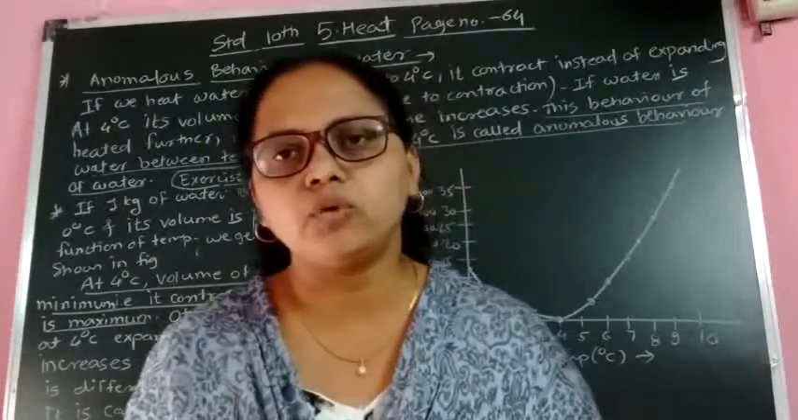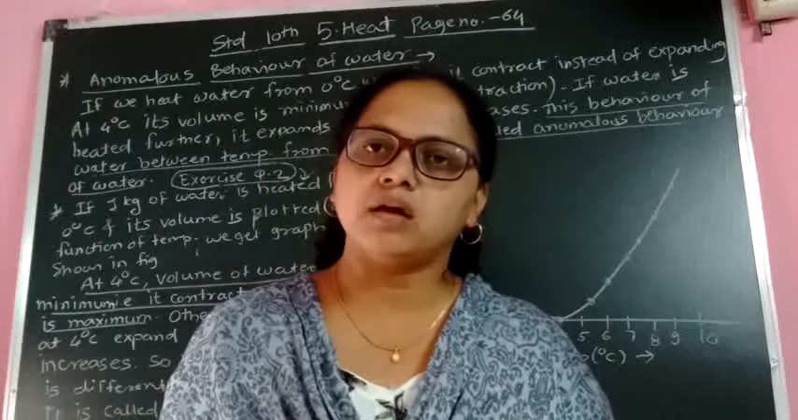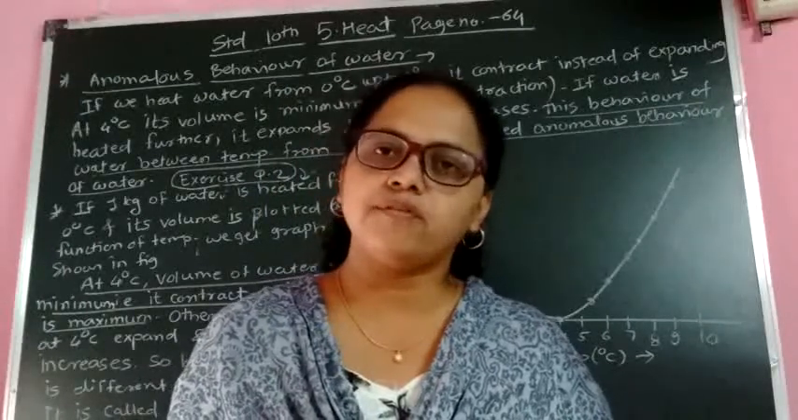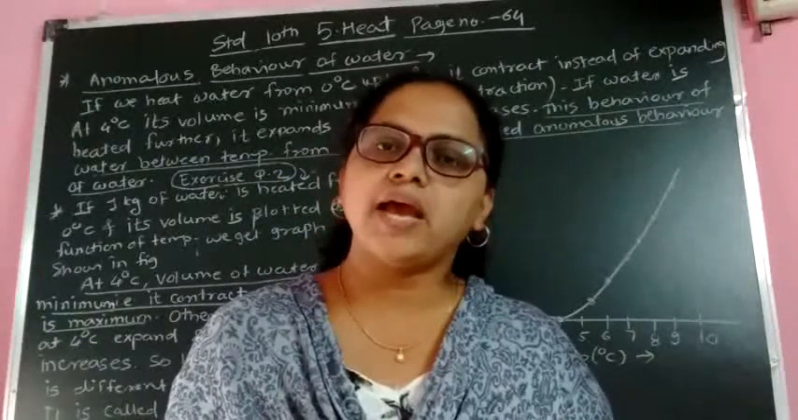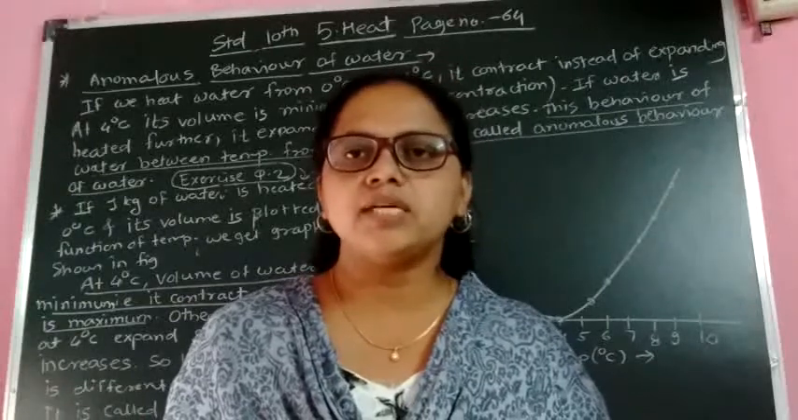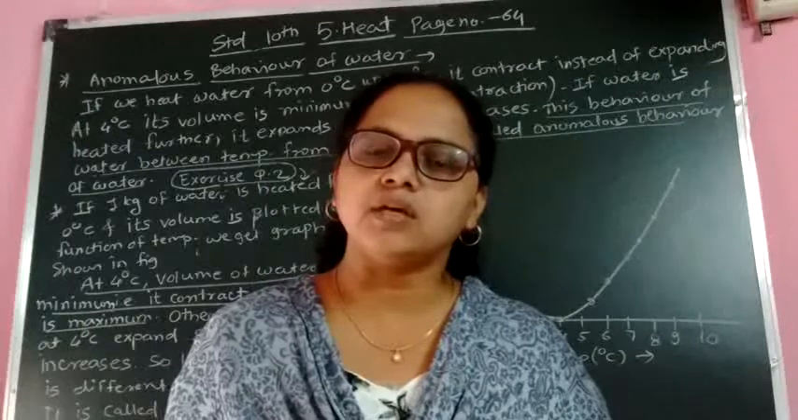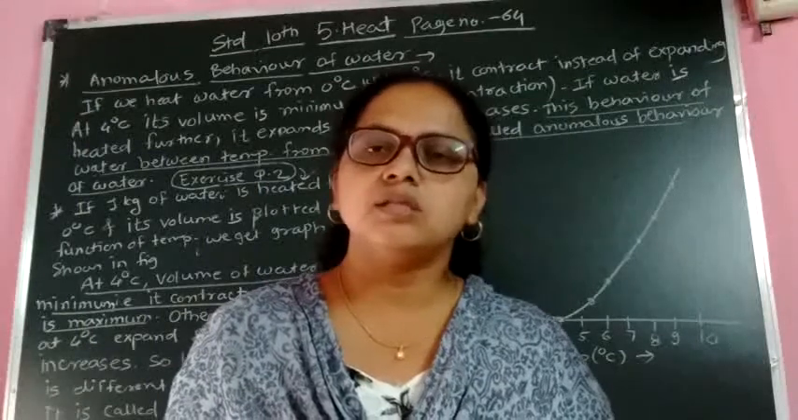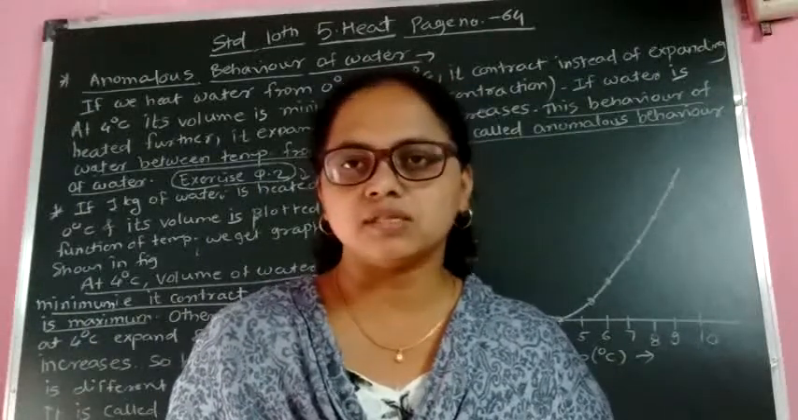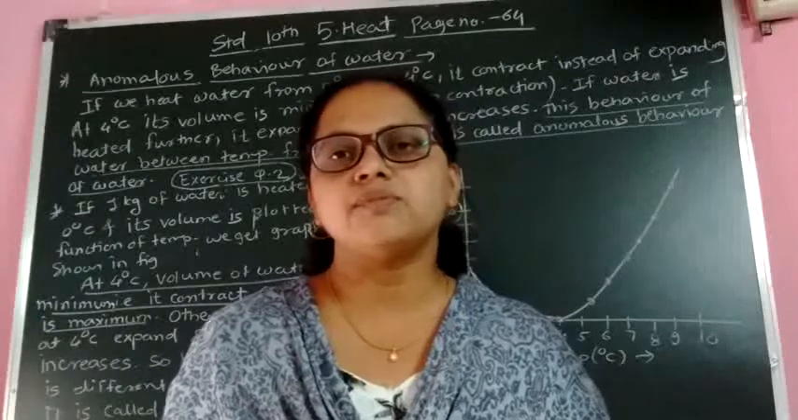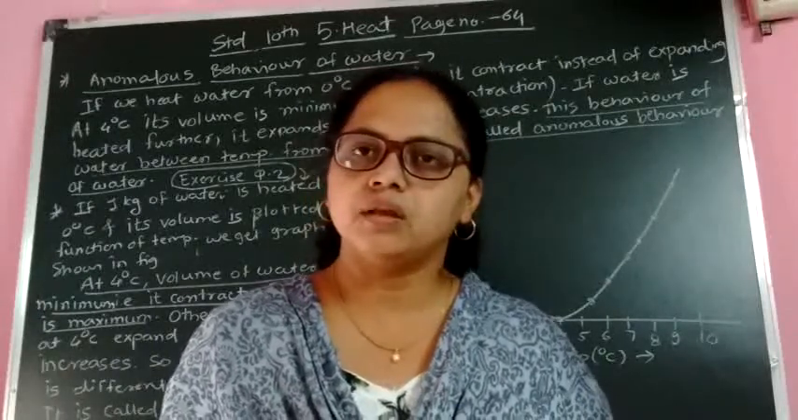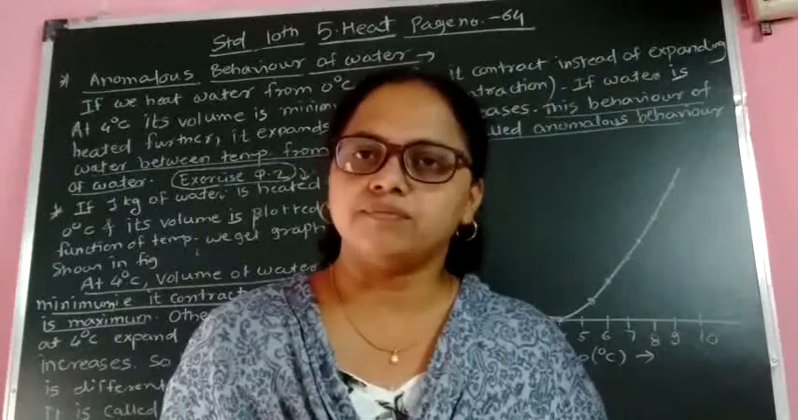Now today we are going to learn an interesting phenomenon, that is the anomalous behavior of water. What is meant by anomalous? Anomalous means different. That is, water shows different behavior in the temperature range 0 to 4 degrees Celsius, which is called the anomalous behavior of water. So what is that behavior?